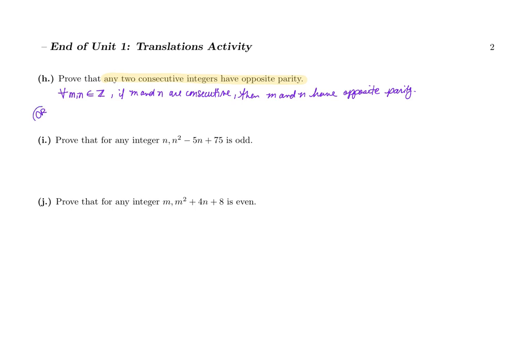But if we dig into this idea of what consecutive is, we could say for all m and n in the set of integers, if m equals n plus 1 or n equals m plus 1, then m and n have opposite parity.